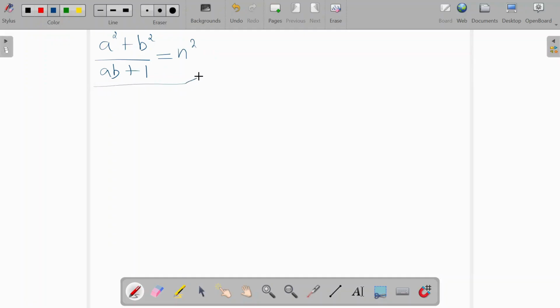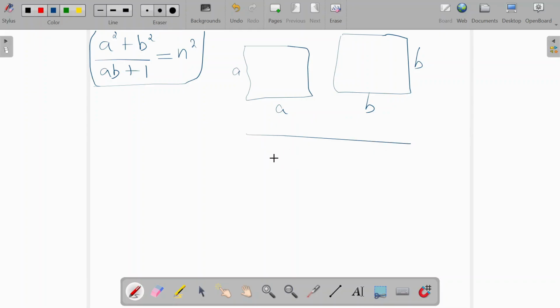This is what we are asked to prove. Now, I want you to imagine a real-world scenario, let's take geometry for our reference. You have a square A and another square B, and you need to divide it by another rectangle of side A and B plus another block of 1, 1. So it's as simple as representing this question, right?